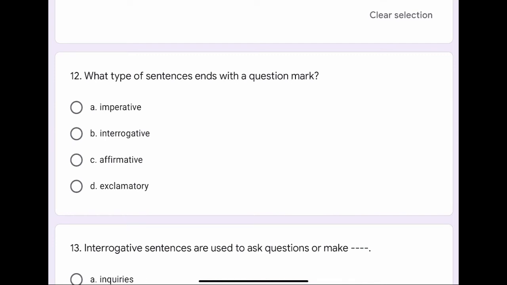Question number 12. What type of sentences end with a question mark? The options are A. Imperative, B. Interrogative, C. Affirmative, or D. Exclamatory. The correct option is B. Interrogative.